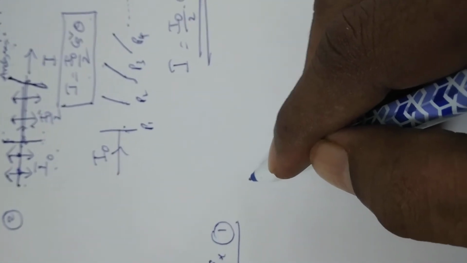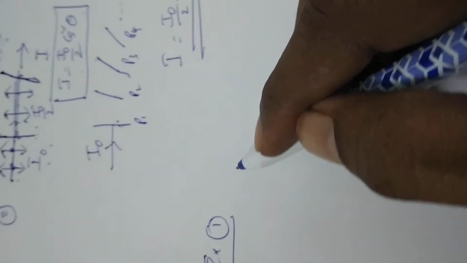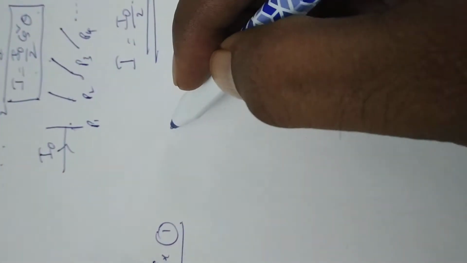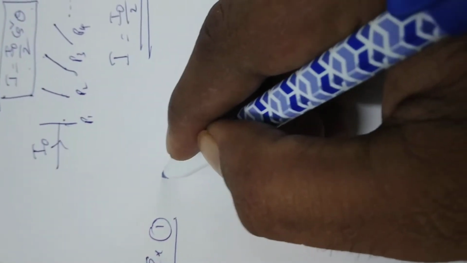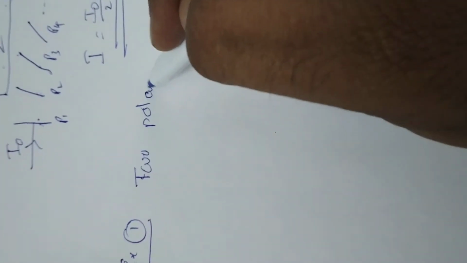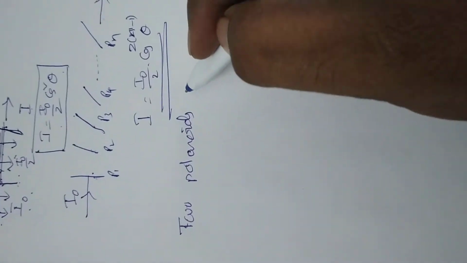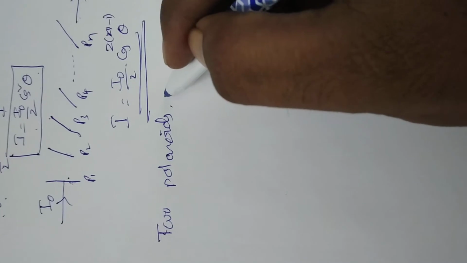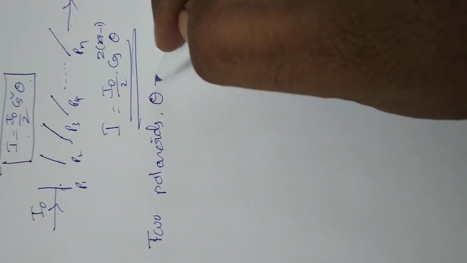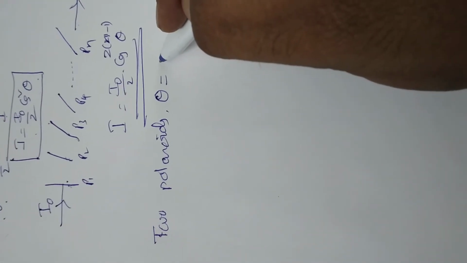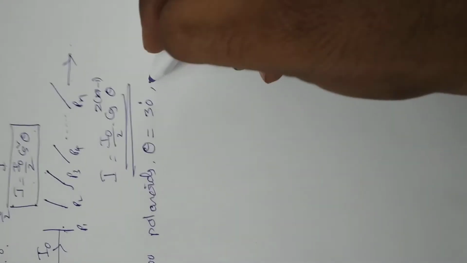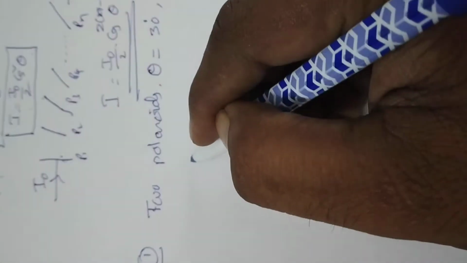What fraction of the incident unpolarized light is transmitted? Two polaroids are kept in such a way that the angle between the axis of the polarizer and analyzer is equal to 30 degrees.